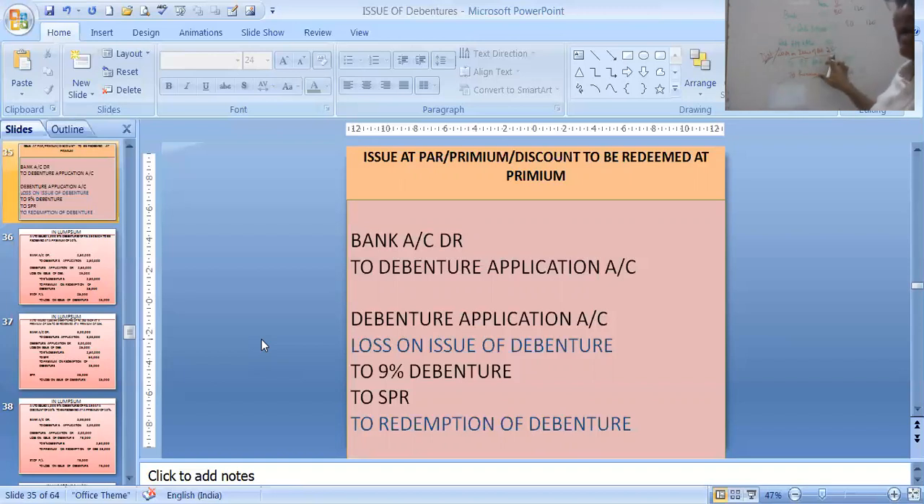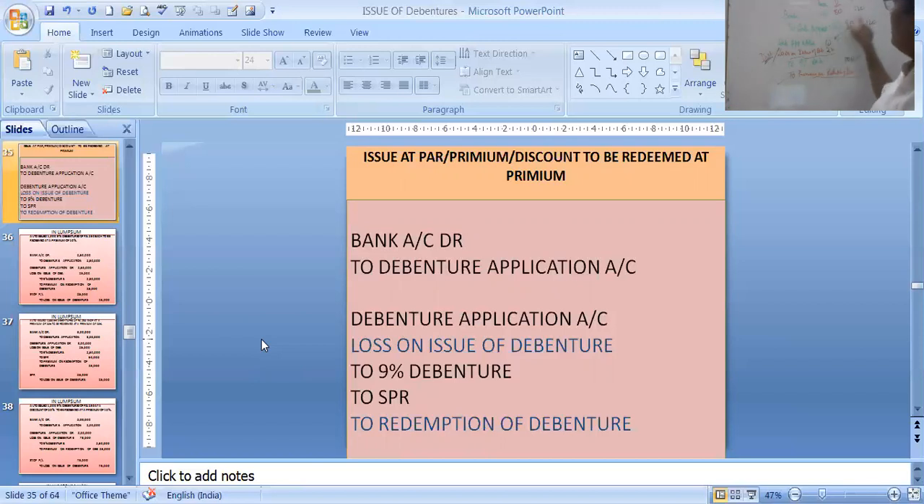So it will become 25. So this entry will be same. This will become 25. Premium on redemption will be 5. Instead of 100 rupees, now you are getting 80. Discount 80. Debenture application 80. So this is also 80. So see, 80 plus 25, 105. Similarly, case 3 or case 6 rather is at premium.